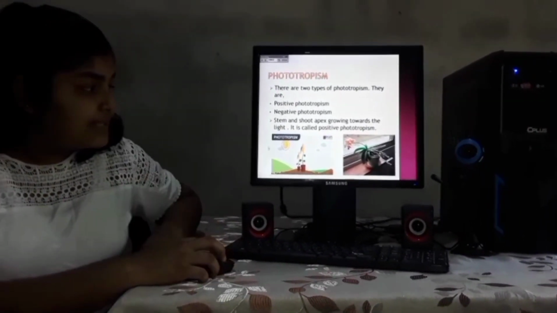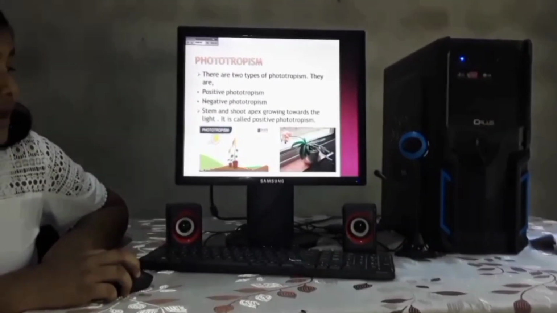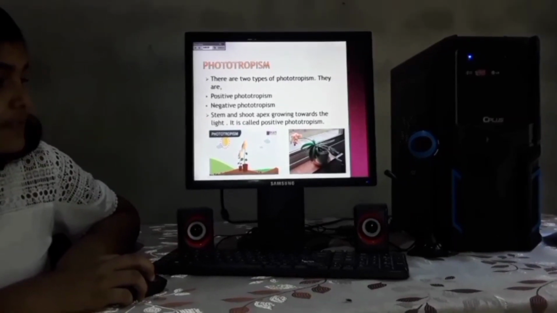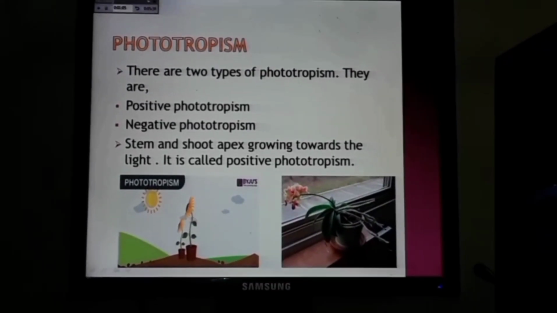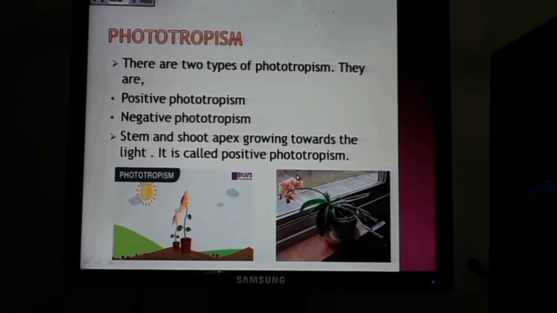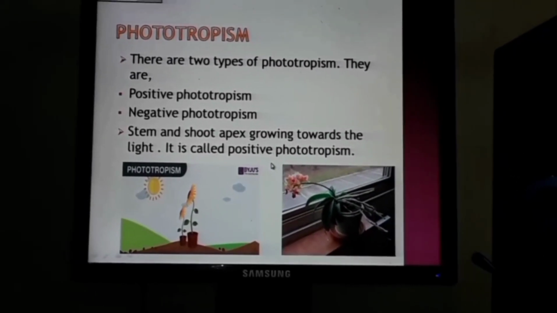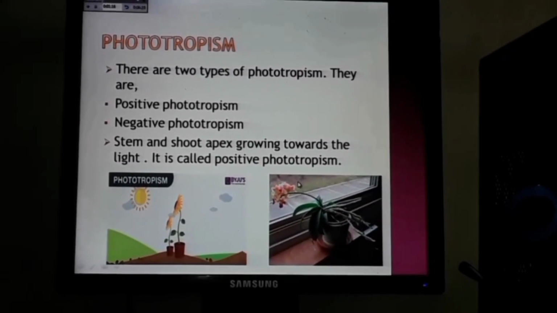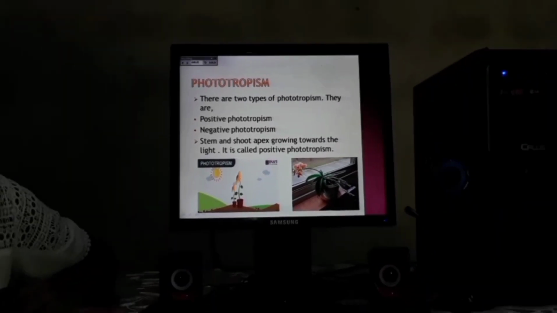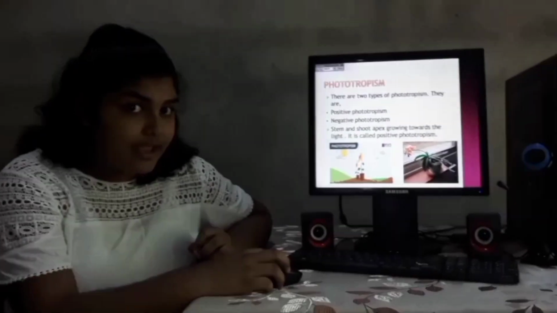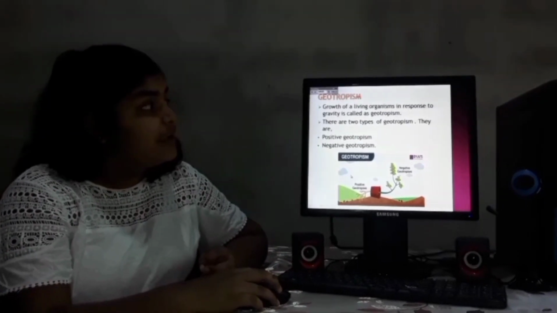Okay, please look at the screen. You can see this is sun and this is sunflower. The sunflower, you know the sunflower turns into the direction of the sun as it rises. Another one. Other picture denotes the orchid flower. The light is falling on the orchid flower from this direction. So therefore that is the reason the orchid flower turns to this side. Can you understand? Okay. Let's move to other slides.